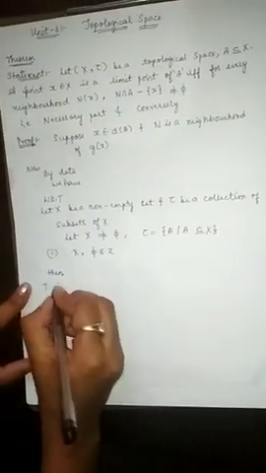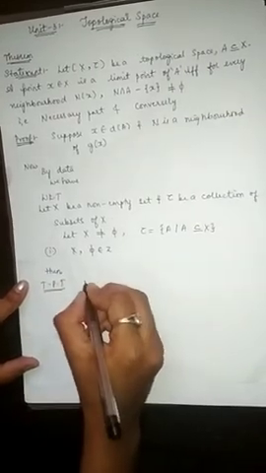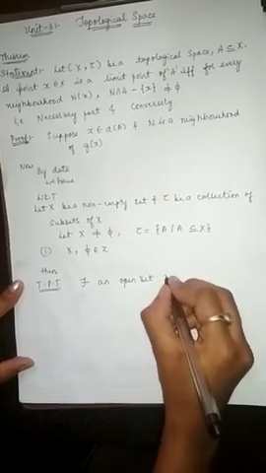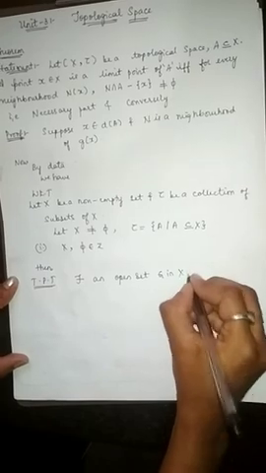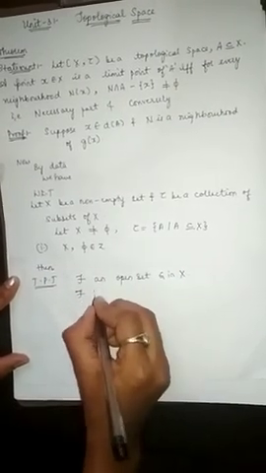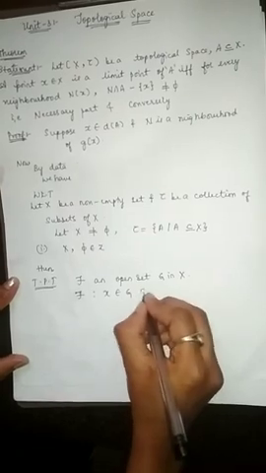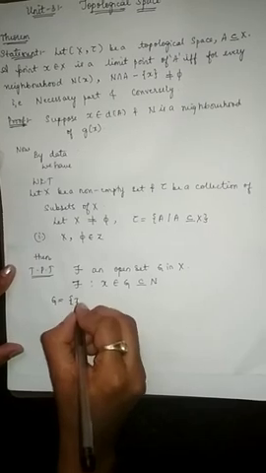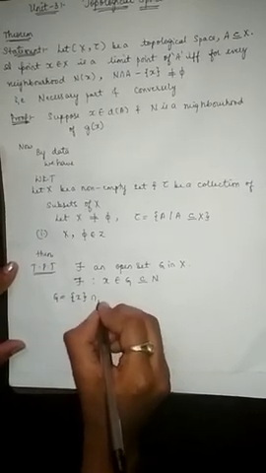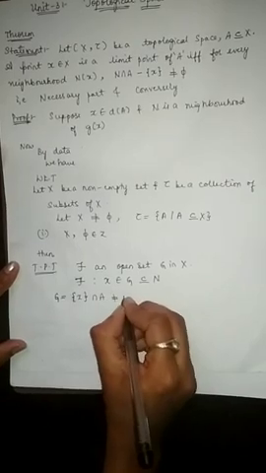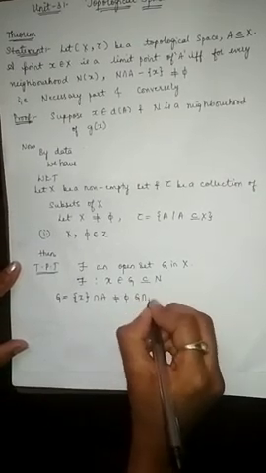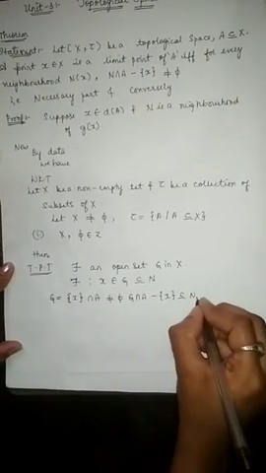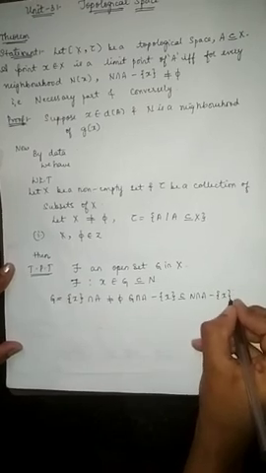We can prove that there exists an open set G in X, there exists x belongs to G, G is a superset of N. Then we have G intersection A minus the single set x is not equal to the empty set, and G intersection A minus the single set x is a subset of N intersection A minus the single set x.